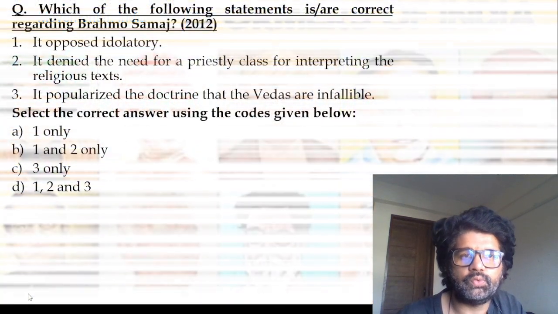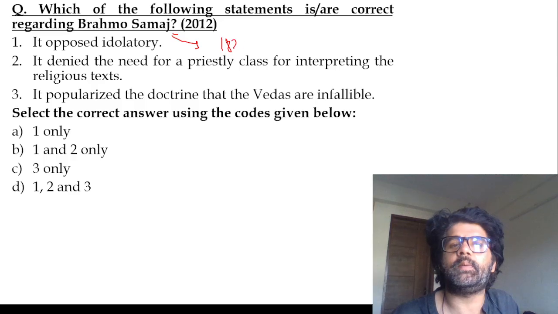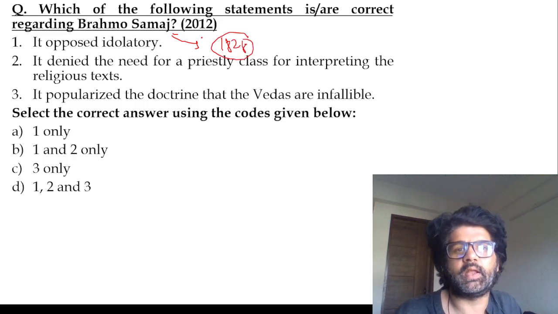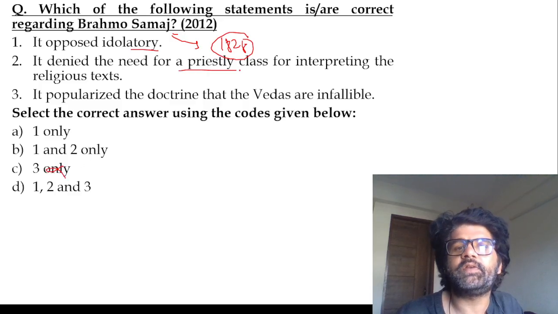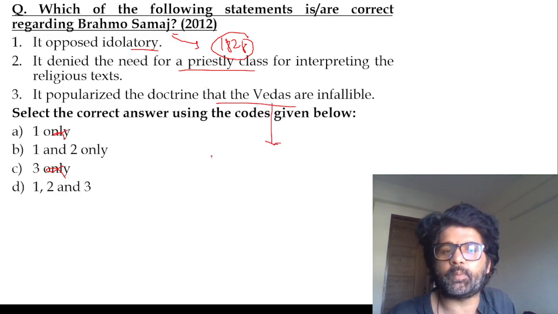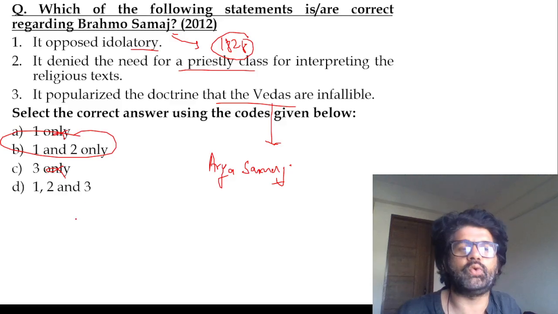Which of the following statements is correct regarding Brahmo Samaj? Brahmo Sabha, 1828, later became Brahmo Samaj. It was a reformist movement that opposed idolatry, correct. It denied the need for a priestly class, correct. The claim that the Vedas are infallible was popularized by Arya Samaj. Go back to the Vedas, right? So the third is wrong. The answer is B, 1 and 2 only.